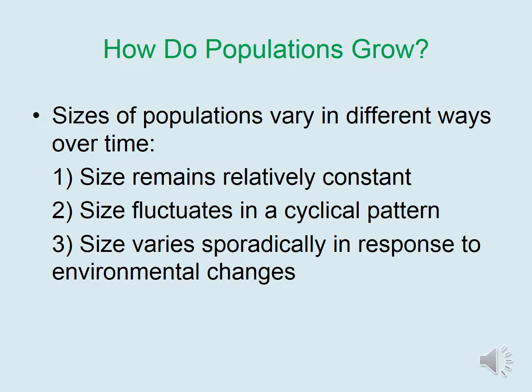Another important aspect to consider regarding populations is how they grow. Sizes of populations can vary in different ways over time. For instance, the size can remain relatively constant. The size can fluctuate in a cyclical pattern or according to a specific cycle, or the size can actually vary sporadically or unpredictably in response to environmental changes.